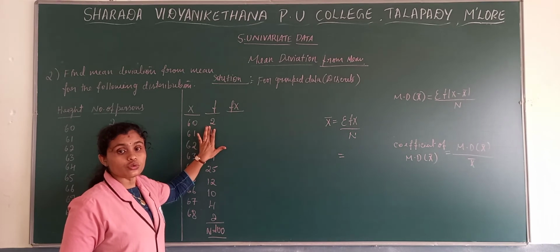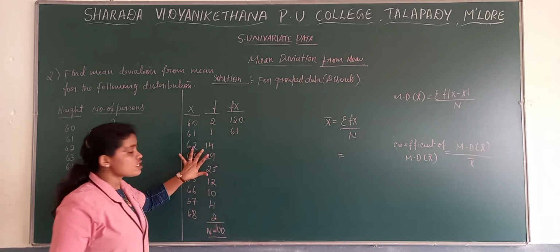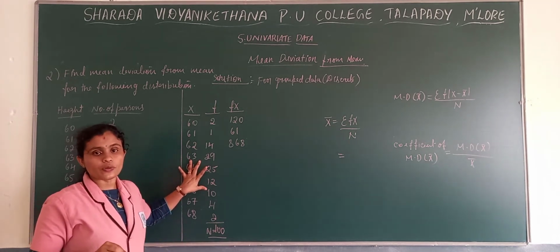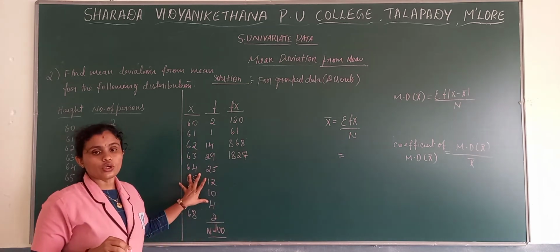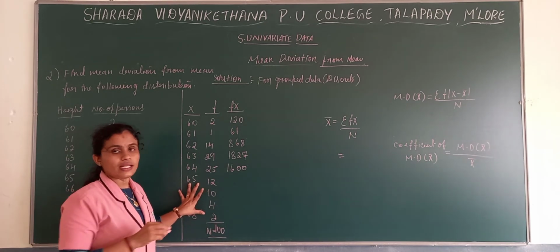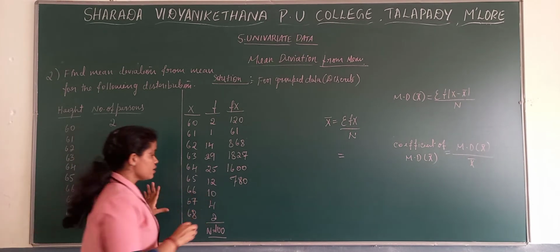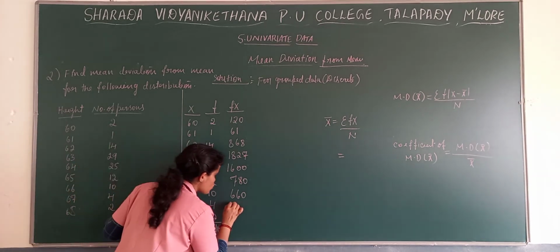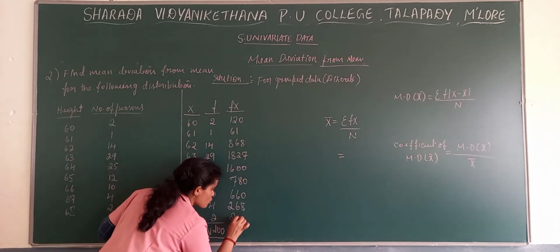60 into 2, we get 120; 61 into 1 is 61; 62 into 14, we get 868; 63 into 29, we get 1827; 64 into 25, we get 1600; 65 into 12, we get 780; 66 into 10, we get 660; 67 into 4, we get 268; 68 into 2, we get 136.